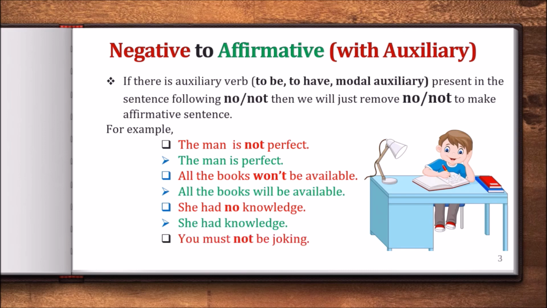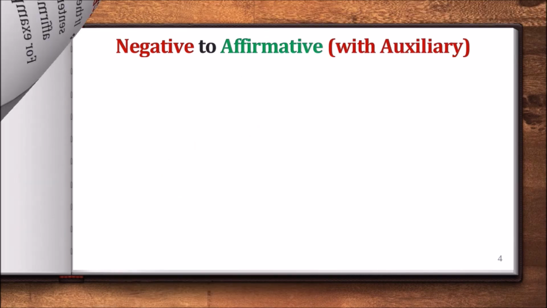The last example is you must not be joking. Must is a modal auxiliary. After must we get not. That means this is our negative sentence. To make it affirmative, we will remove not. So the affirmative sentence will be you must be joking. Well, the next rule is